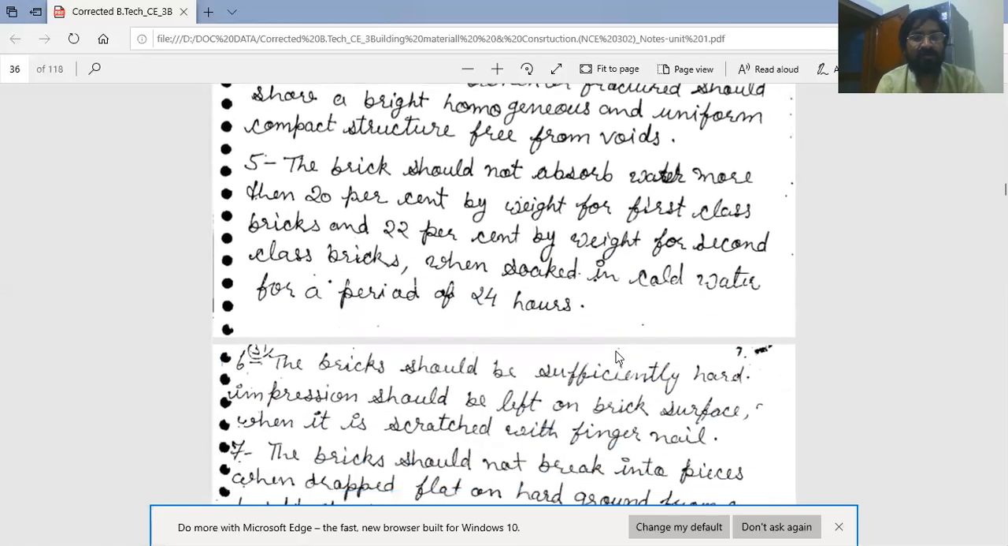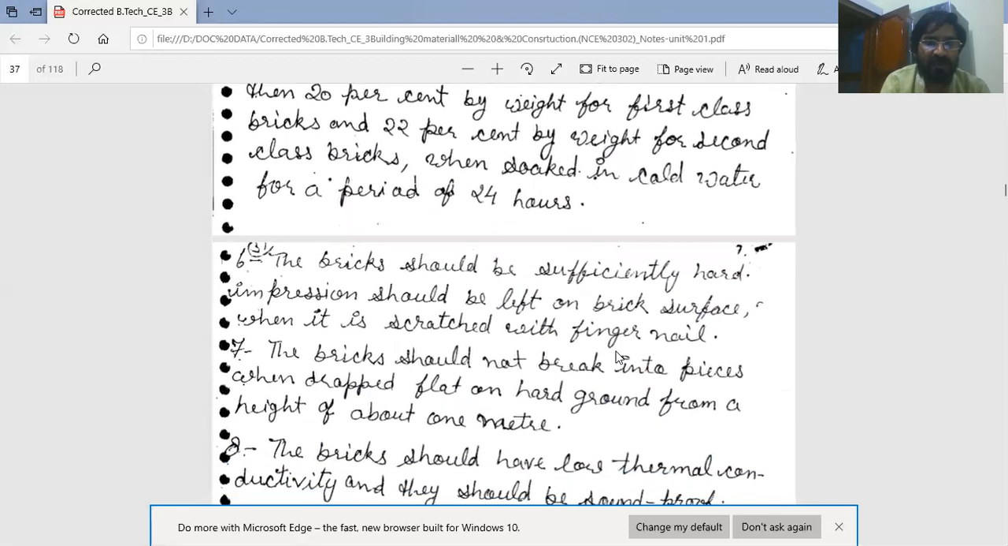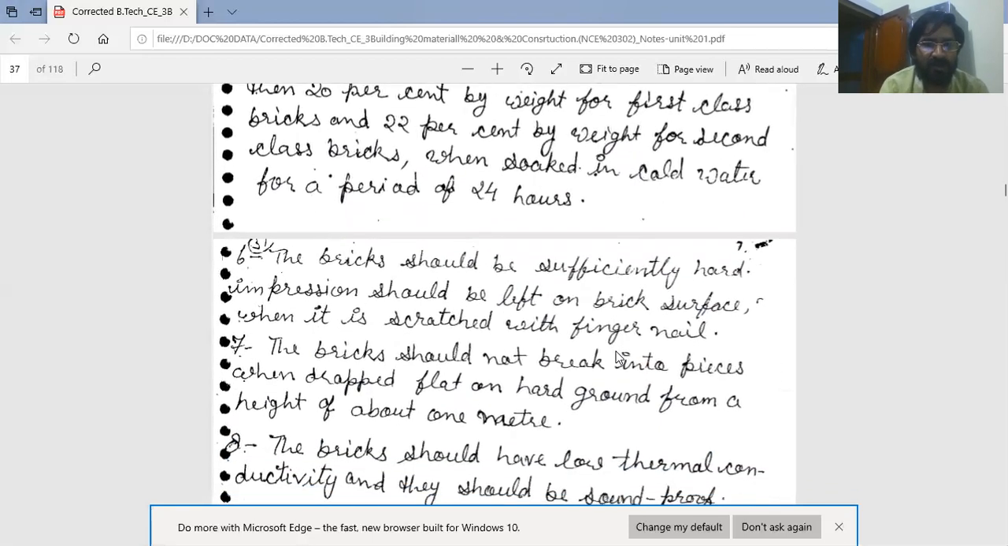Next property of brick is that the bricks should be sufficiently hard. If no impression is left on the brick surface when it is scratched with a fingernail, then it is sufficiently hard. Next property is that the brick should not break into pieces when dropped flat, not on edges, on hard ground from a height of about 1 meter.